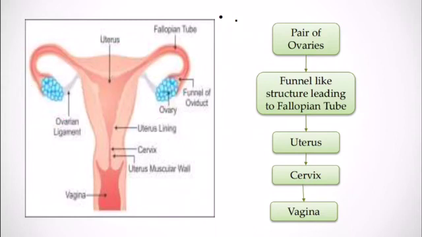Each human female contains two almond-shaped ovaries located in the lower part of the abdominal cavity near the kidneys, and each ovary is connected by a ligament to the uterus. This is the ovarian ligament, you can see in the figure. The ovaries are the primary sex organs or female gonads which perform a dual function. Number 1, production of female gametes, egg or ova, and second, secretion of the female sex hormones, estrogen and progesterone.